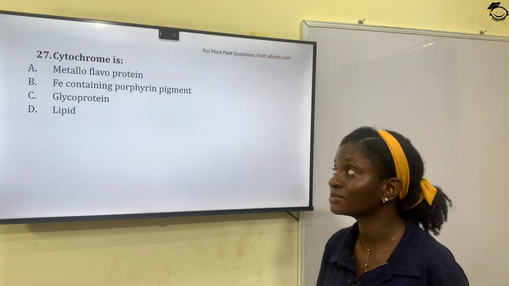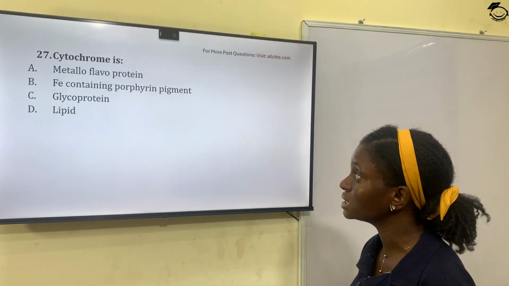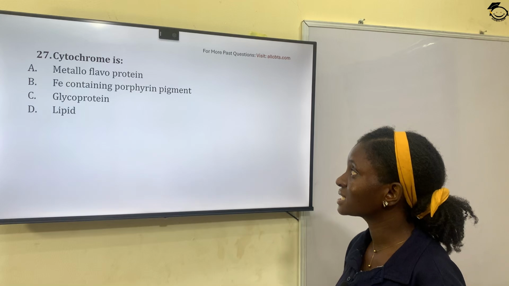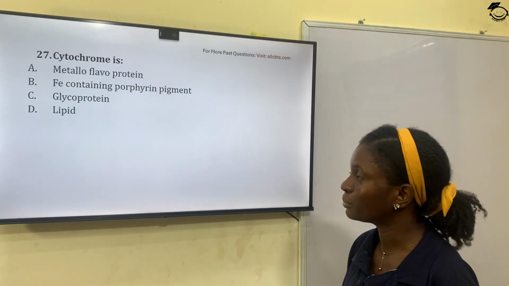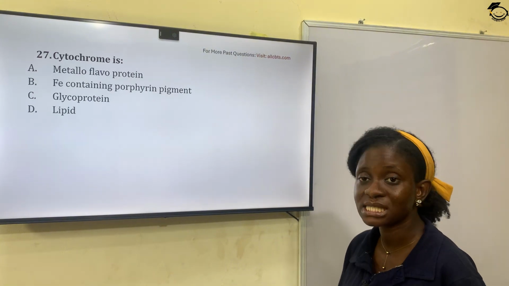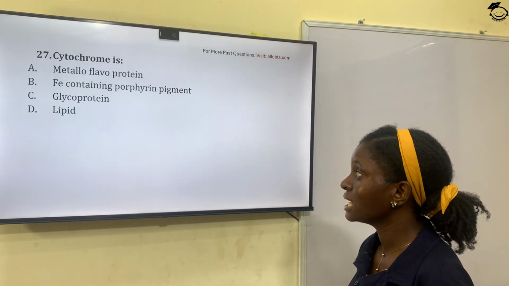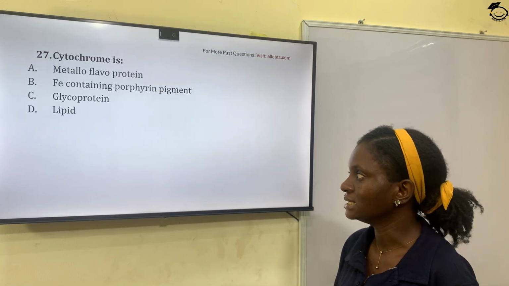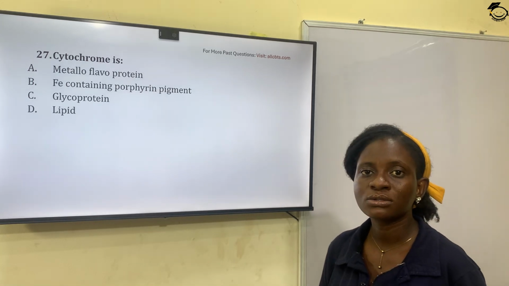Question 27. Cytochrome is: option A, metalloflavoprotein, B, iron-containing porphyrin pigment, C, glycoprotein, and D, lipid.